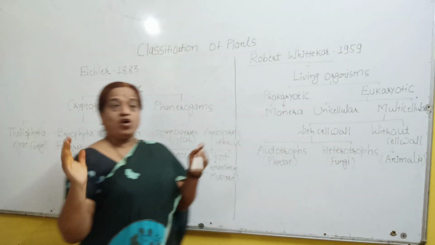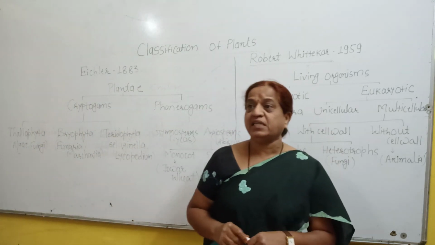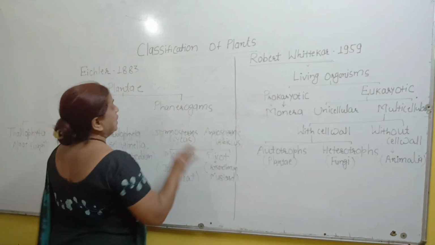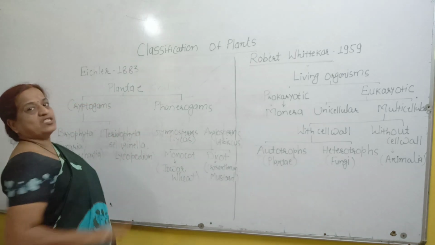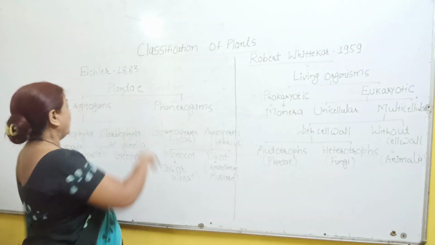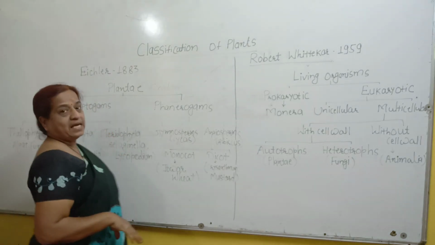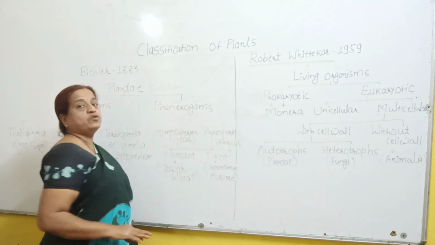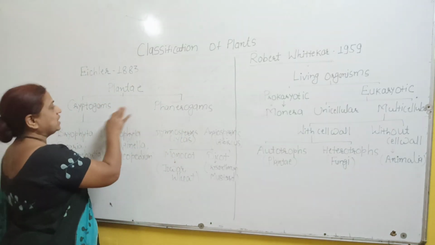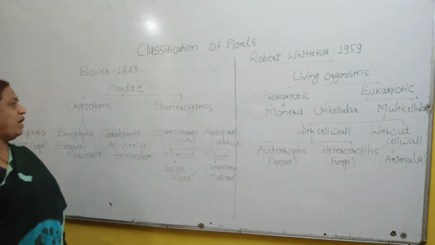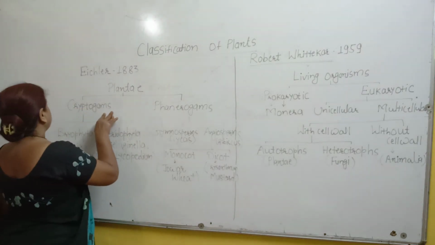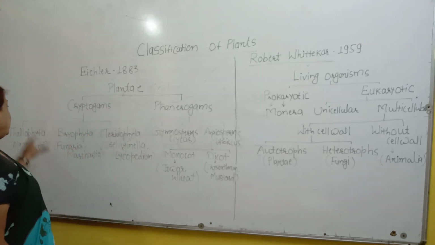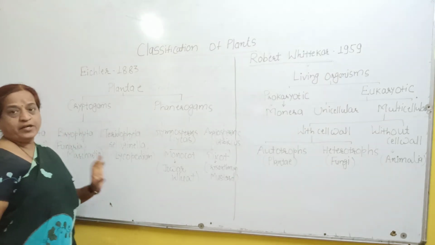Now, the factor on the basis of which the plants are classified is known as the basis of classification. This classification into cryptogams and phanerogams is on the basis of presence or absence of flowers. Cryptogams are the plants which do not produce flowers, whereas phanerogams are the plants which produce flowers. Now these cryptogams are again classified into three divisions: Thallophyta, Bryophyta and Pteridophyta.